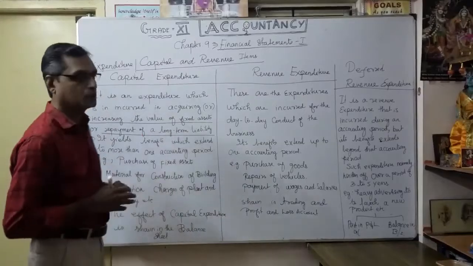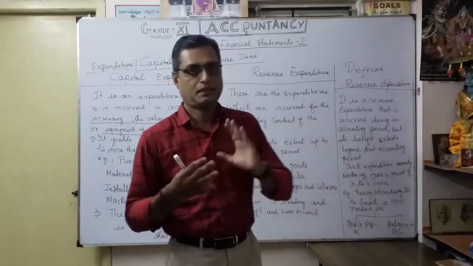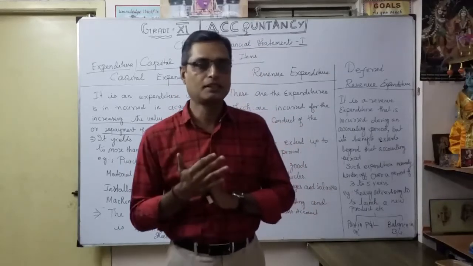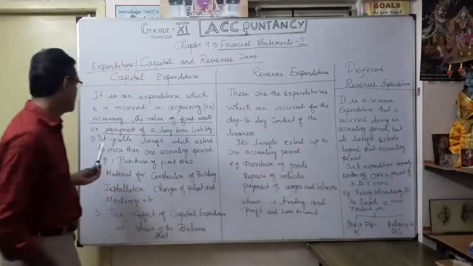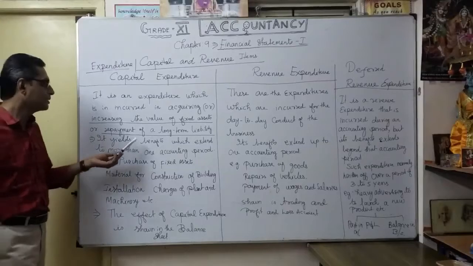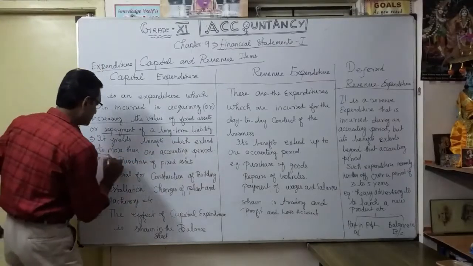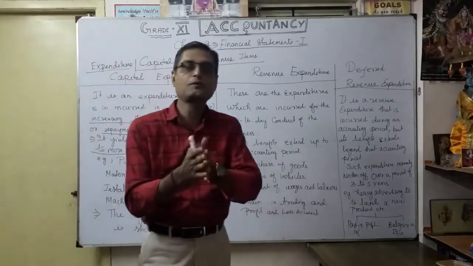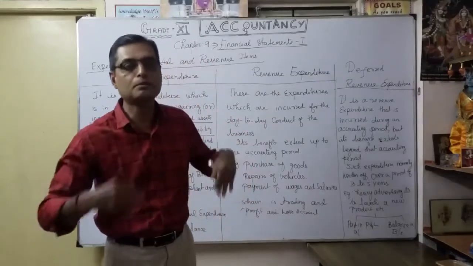Whatever assets you purchase, they give benefit for a longer period, that means more than the accounting period. It yields benefits which extend to more than the accounting period. So the benefits carry over not only for that particular year, but spread over a number of years.